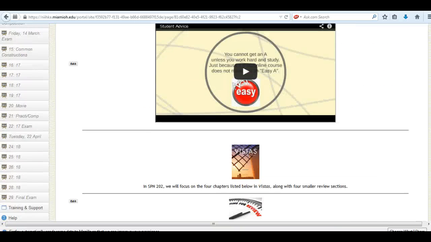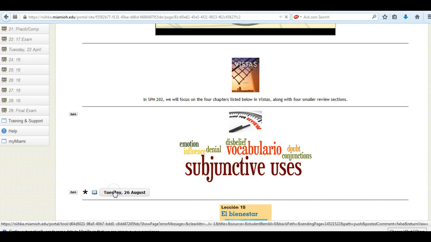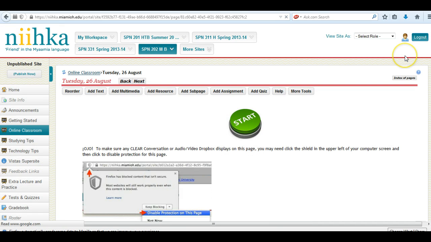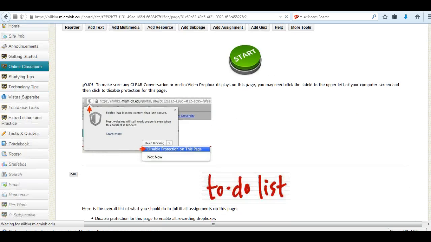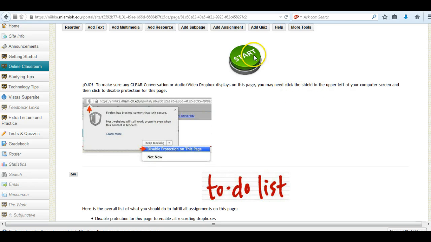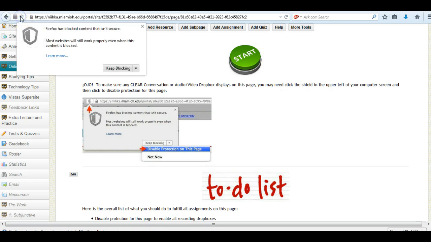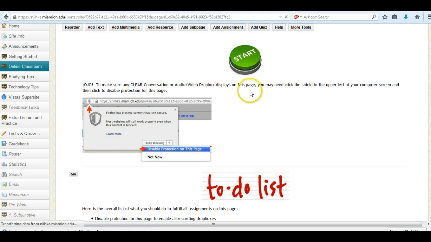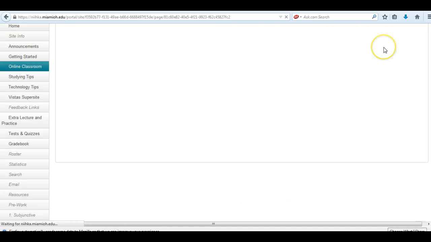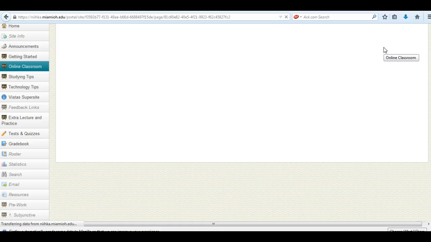Why don't we take a minute here to look at Tuesday. Okay, it's really important too that if you see a shield in the upper left corner here, you can see here I have the shield. You always want to put disable protection so that clear will work correctly. Okay, so when you look at each tab, those are the assignments that should be due that particular day.